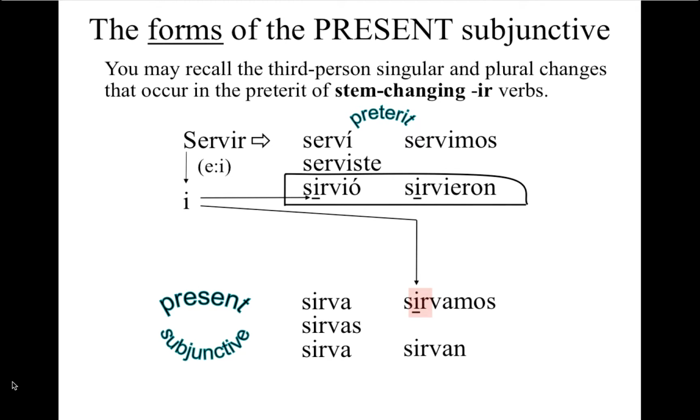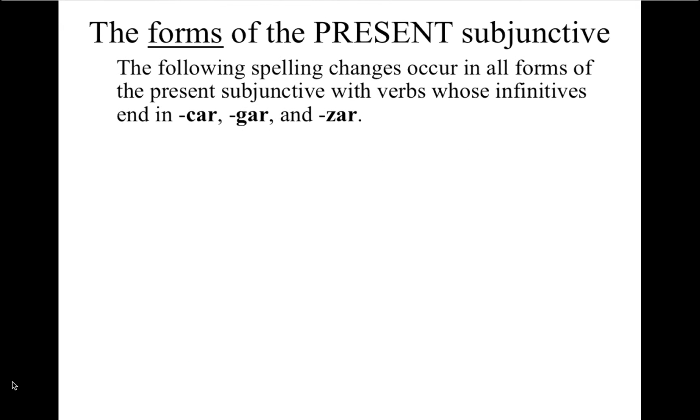The following spelling changes occur in all forms of the present subjunctive with the verbs whose infinitives end in car, gar, and zar. You remember this. The same thing happens when we have to change the ar endings to e in order to keep the k sound in car, the g sound in gar, and the z sound in zar. Car, in order to keep the c sound, k, changes to qu in front of an e.